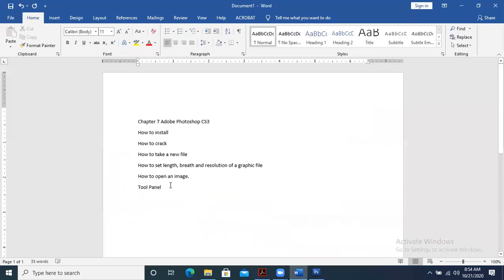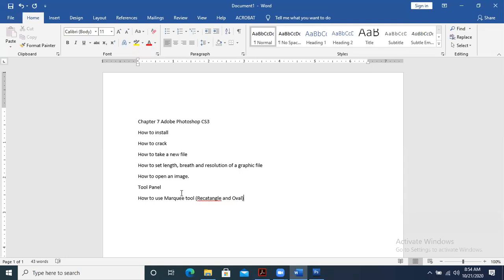So what we have understood now is how to use the marquee tool, and we used it for both rectangle and oval.